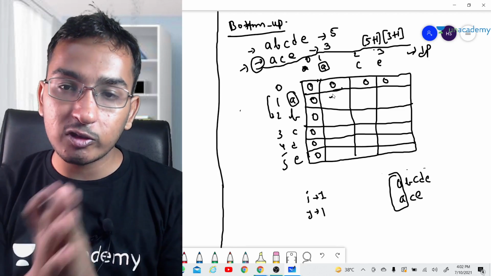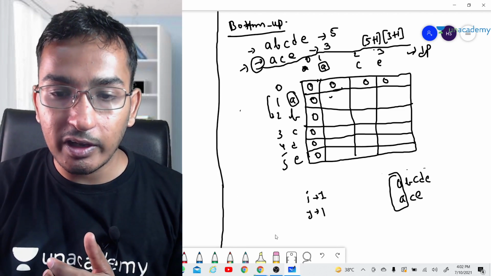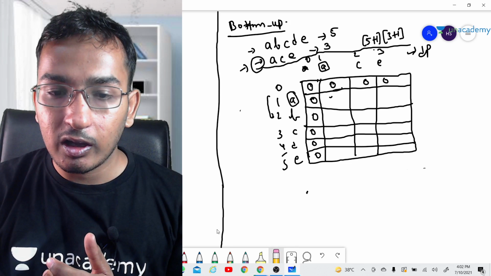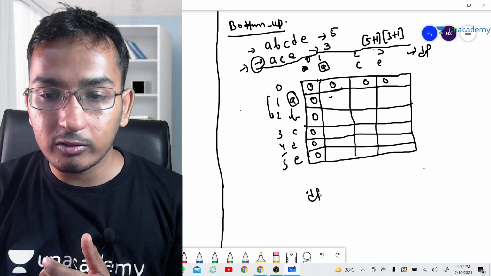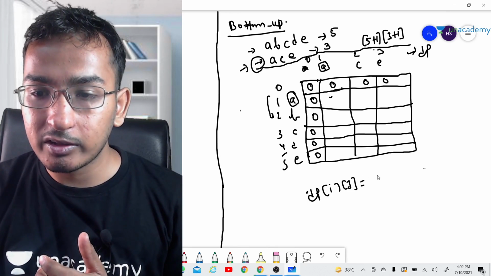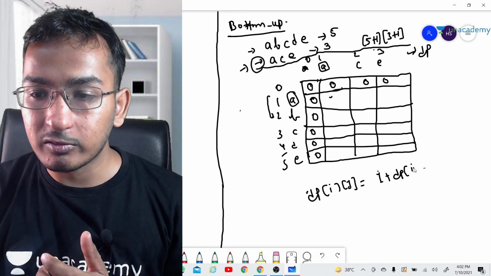How are we going to define it? How are we going to use the previous answer? We are just going to add 1 to the previous answer. If there is a match, what are we going to do? dp of ij equals 1 plus dp of i minus 1, j minus 1.